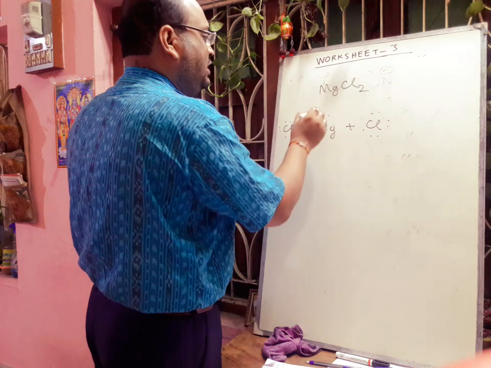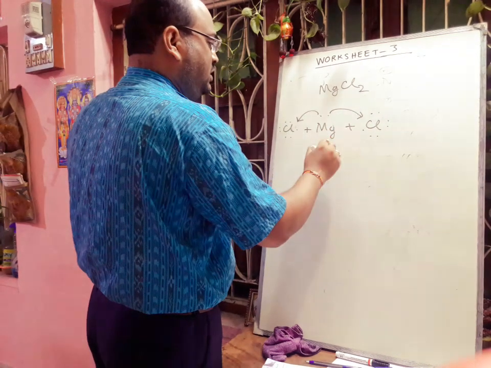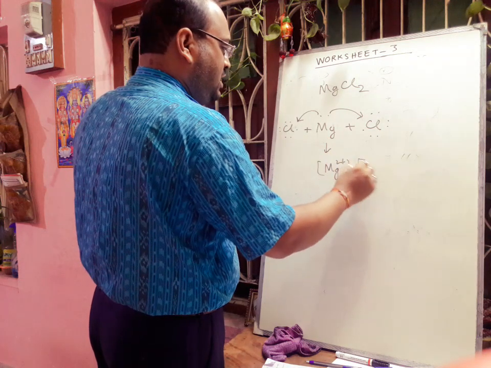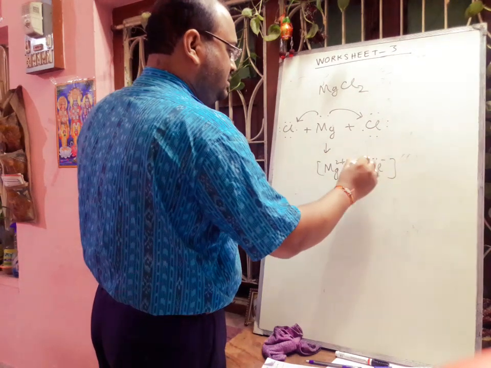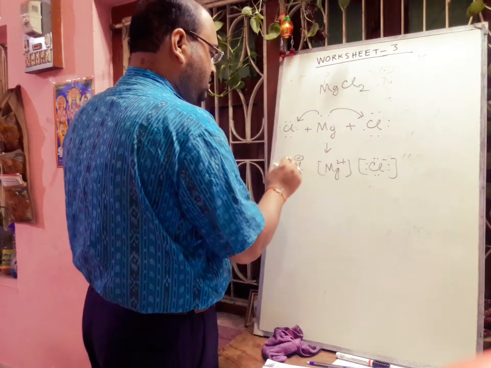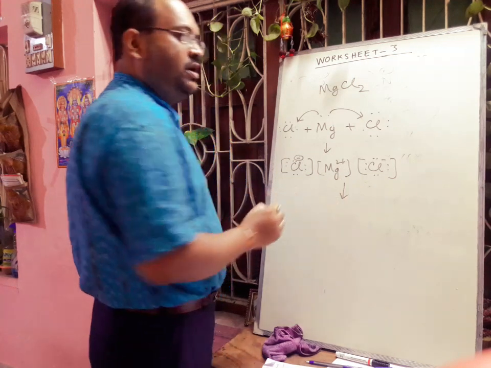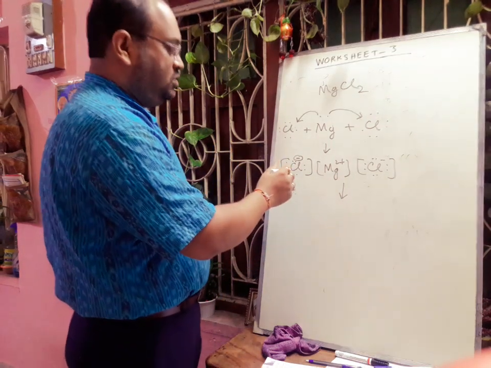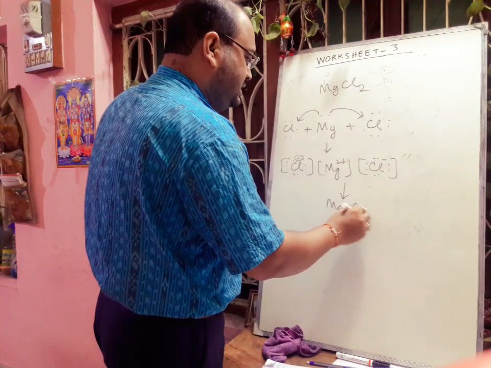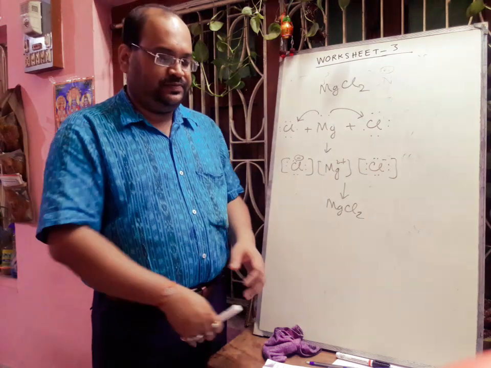So magnesium will transfer 1 electron to each chlorine atom. In this way magnesium becomes Mg2+ and chlorine becomes Cl-. Because of the strong electrostatic force of attraction, it will form magnesium chloride, and this is the electron dot diagram of magnesium chloride.